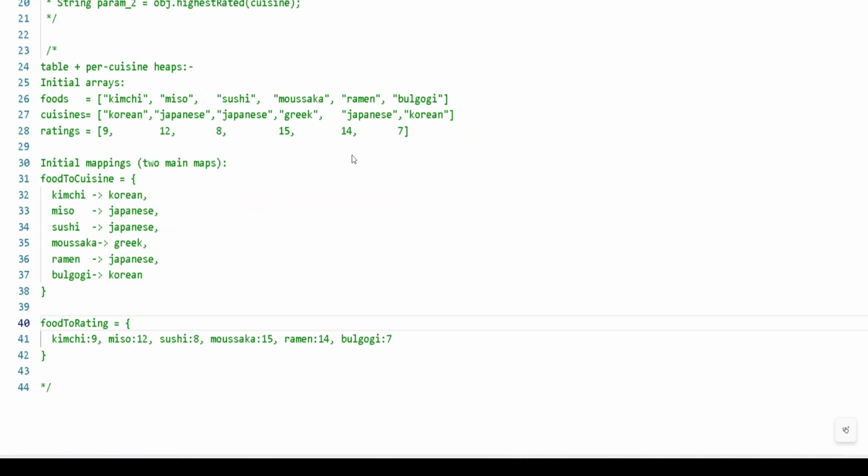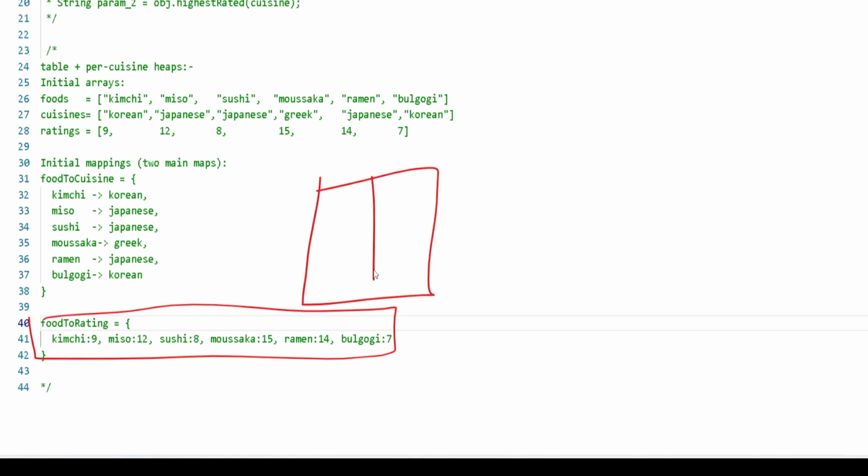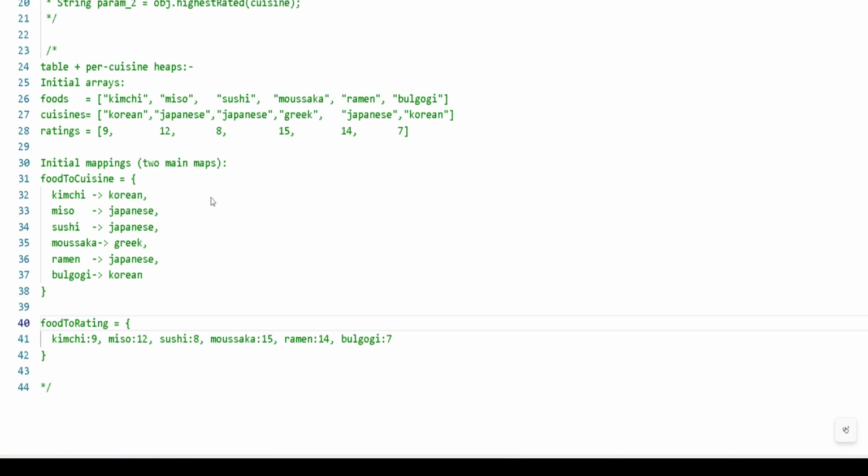Okay, so another map we will create is the food rating. This food rating will also contain a key and a value. Let's suppose kimchi is there and its rating is there, miso is there and its rating is there, sushi is there and its rating is there. Like that, from the three arrays, we have to create these two maps. So now we have to initialize the two maps for the mapping.